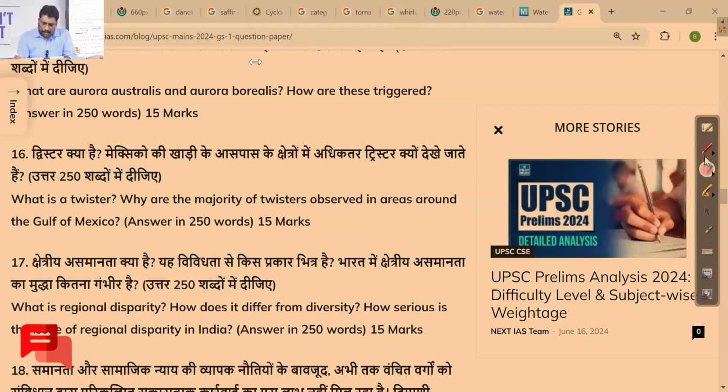Number one, divide the question, look for how many questions are lying within the question. Two questions are there. Number one, first, I have to talk about twisters. So what is a twister? First and foremost, you have to establish that twister is the other name of tornado. Then I have to define tornado. What is a tornado? Very simple. Twisters are called tornadoes. Intensified temperate cyclonic circulation, you call them as what? Tornadoes.